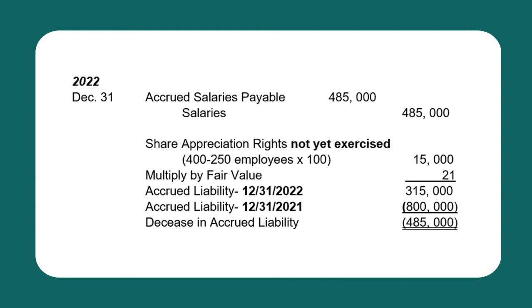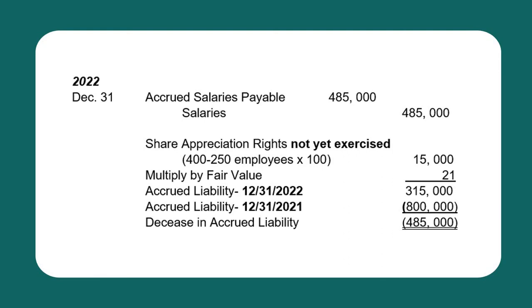For the year 2022, how much will be the compensation to be recognized? Again, in that year, there were still rights that were not yet exercised and a portion already exercised. The total compensation to be reported in that year will comprise the compensation in relation to the rights not yet exercised and the rights already exercised.